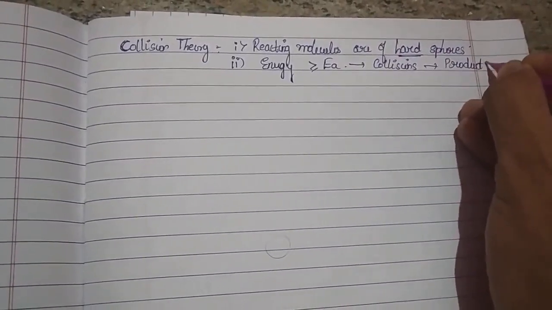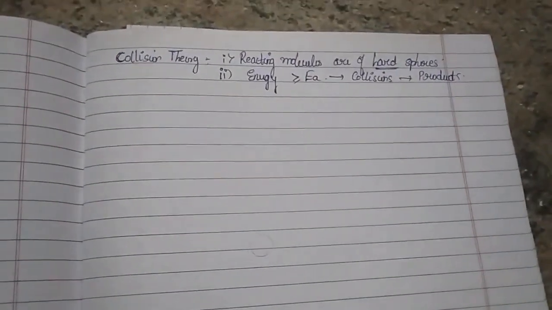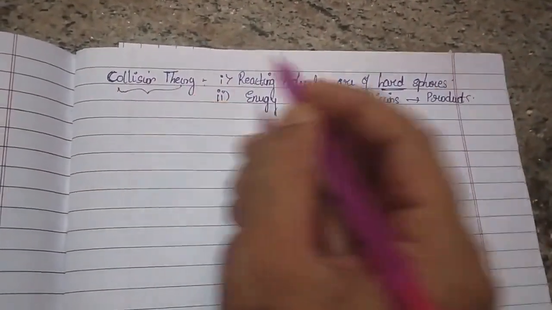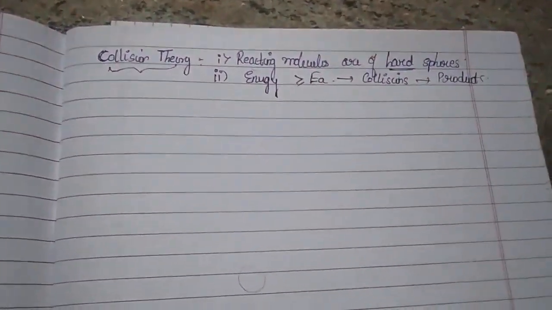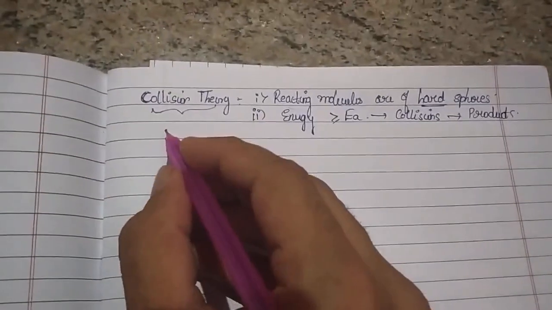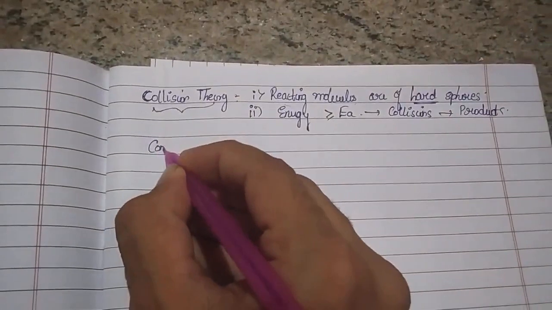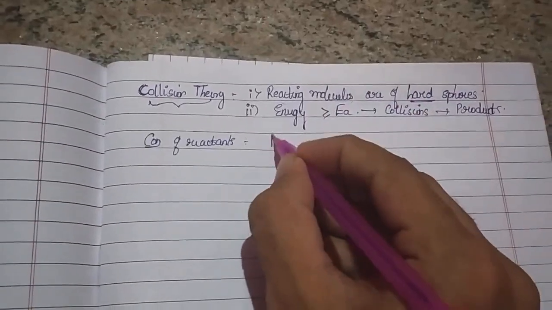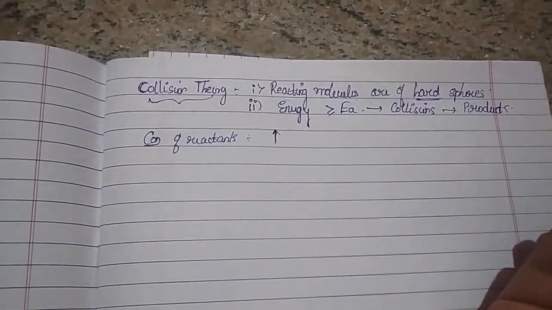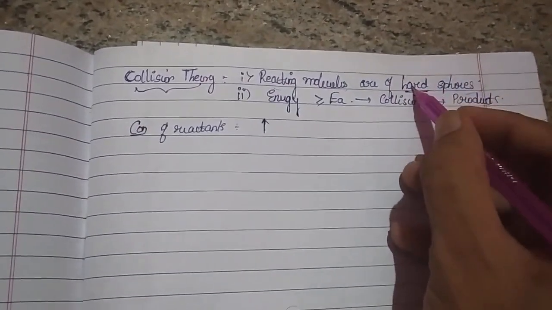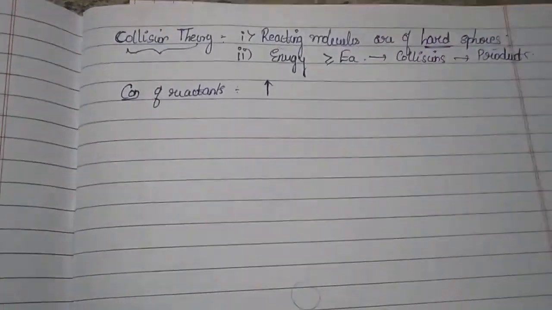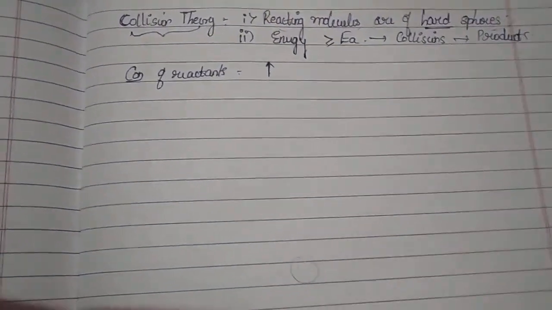These were the two most important things your collision theory states, which was proposed by Max Trautz and William Lewis. But here we have to note that collision theory is considering the reacting molecules as hard spheres. That was the reason when we took the concept of concentration of the reactants, it was easy to explain that as the concentration of your reactant increases, the concentration of your hard spheres also increases. So the collisions increase, and product will be easily favored at a higher rate, of course.